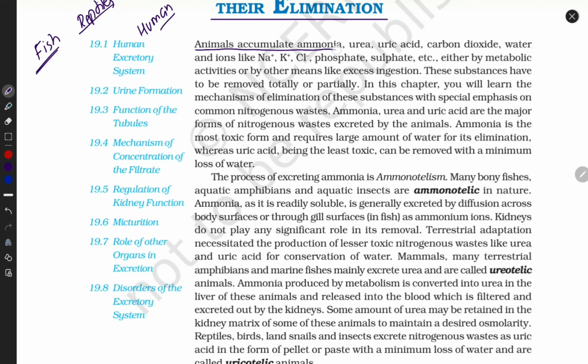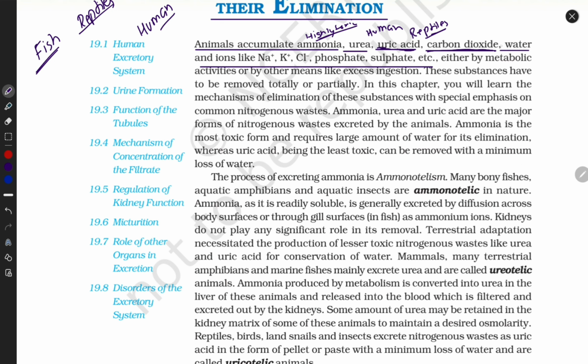Animals accumulate ammonia first. This is highly toxic. I repeat, this is highly toxic. So animals accumulate ammonia, urea, uric acid, CO2, water, and ions like sodium, potassium, calcium, phosphorus, sulfate, etc. Ammonia is excreted by fishes, urea by humans, which is the second toxic product, and uric acid by reptiles. You have to learn this example.